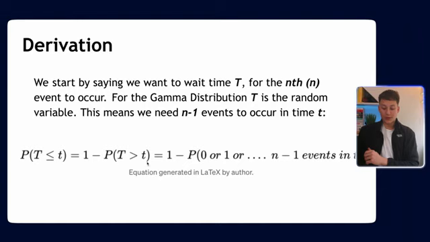Again, if you read through this, it makes sense in your head. It's not too complicated. All we're saying is we want to work out the probability of n-1 events happening in a certain time interval, and then we can simply do 1 minus that to work out how long we have to wait, or the probability of waiting until the nth event.